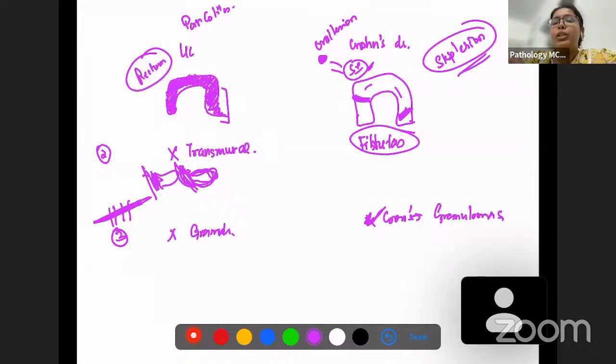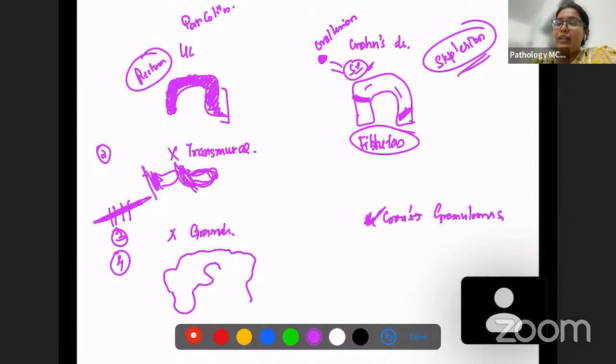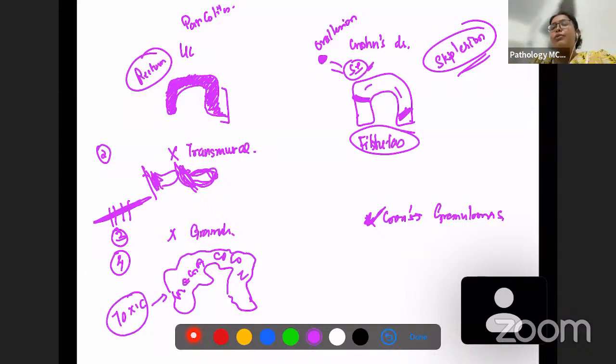Okay. And what are the complications? We know fistulas are formed, so perforation will be there. Perforation can be there in ulcerative colitis also in later stages. But there is another important complication where the bowel is very much dilated and there is a megacolon. Okay, this is known as toxic megacolon. Toxic megacolon is a complication of ulcerative colitis. Okay, and Crohn's disease also will have fissures and fistulas. Perforation can be a